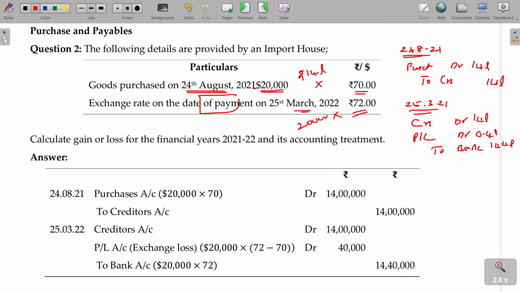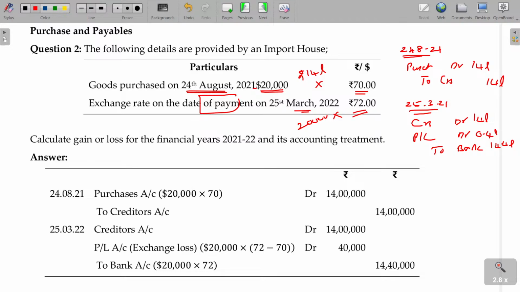The reverse is also possible. Gain may also be possible, credited to the P&L account. This is called transaction exposure. Exposure means risk. Risk is nothing but any amount you're supposed to pay is not as per your contract. There may be a change, either on the positive side or the negative side. That is called exposure. If it is favorable for you, it is credited to the P&L account. If unfavorable, debited to the P&L account. That's all.